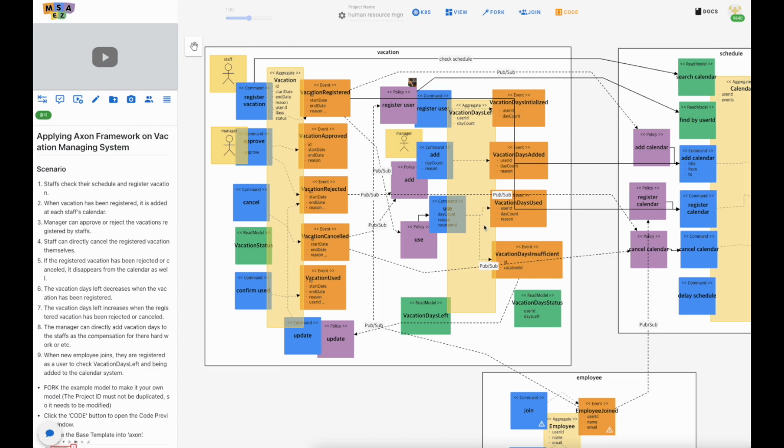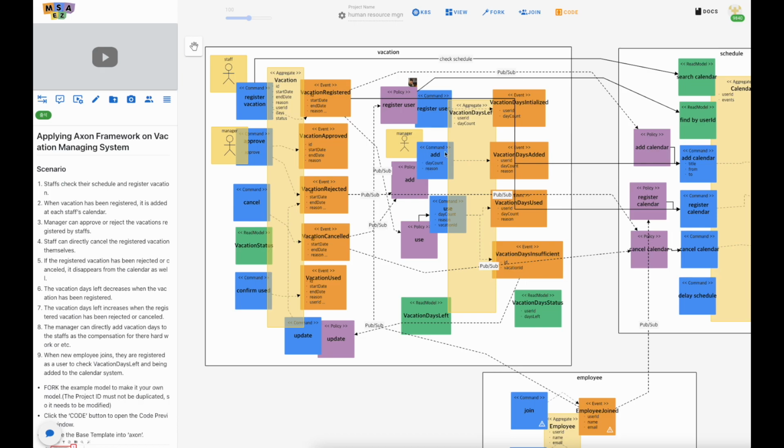Here's how it keeps a record. Even if there are events outside that are not of interest, all the events whose purpose is to change the status will be published. So when you look at the vacation aggregate, it contains information on application, approval, cancellation, and rejection, all of them. And this vacation days left aggregate remains all the history of how the vacation was used for a single user. And this is a feature automatically supported by the Axon framework we're using in this model.